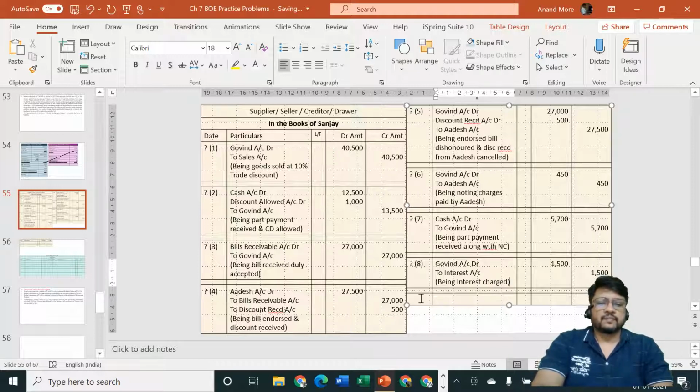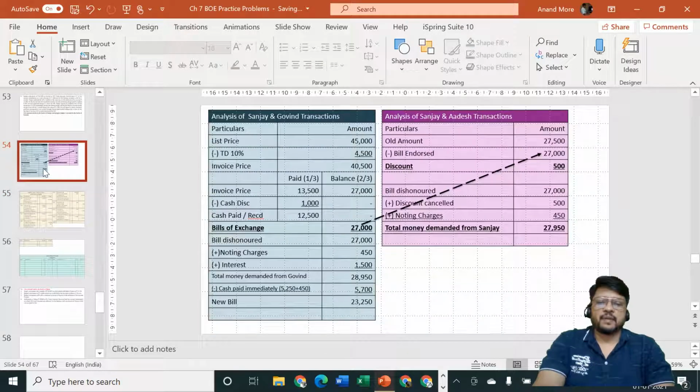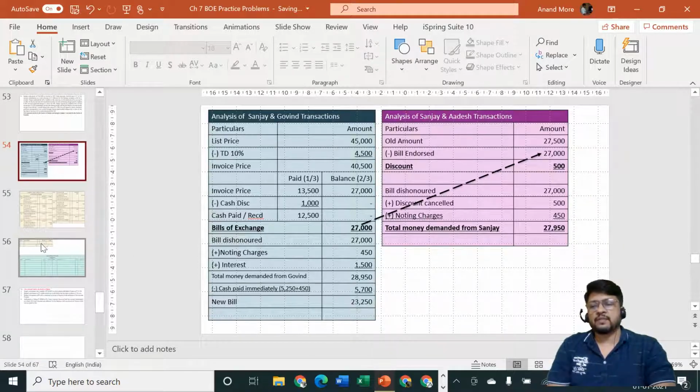Next, then for the remaining amount we are going to draw the bill. For the remaining amount we are going to draw the bill. What is the remaining amount? 27,000 plus 450 plus 1,500, everything is taken together, so total debtor is 28,950, out of which 5,700 is already received, so remaining amount is 23,250. That is the amount of new bill.